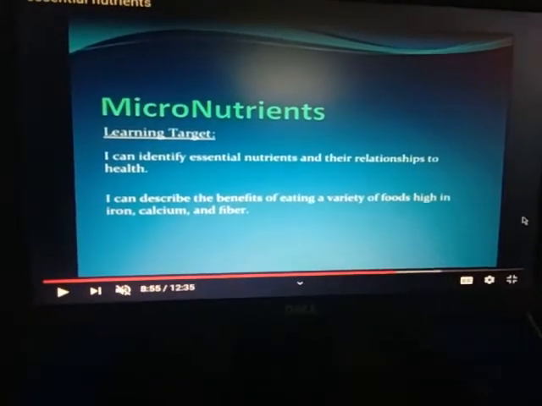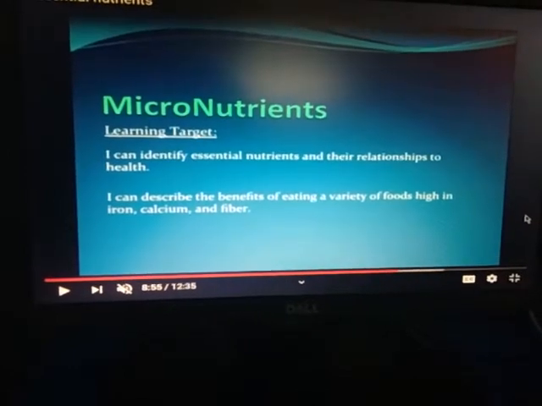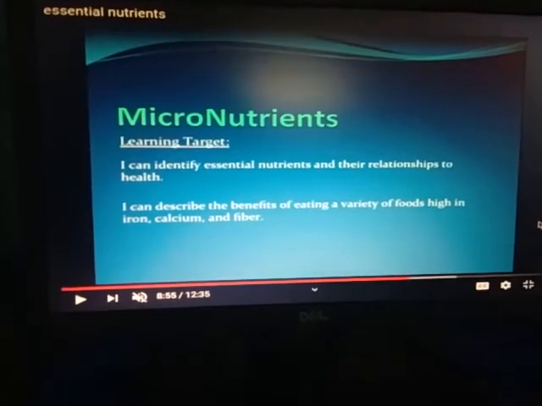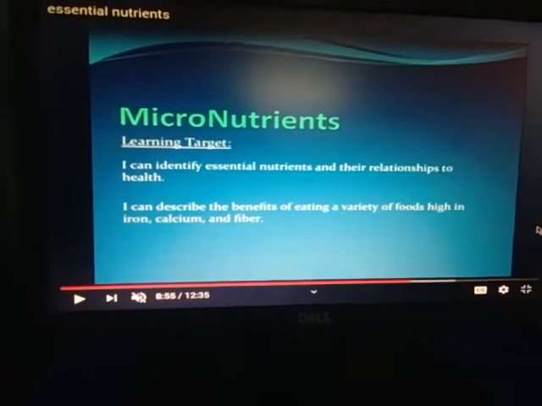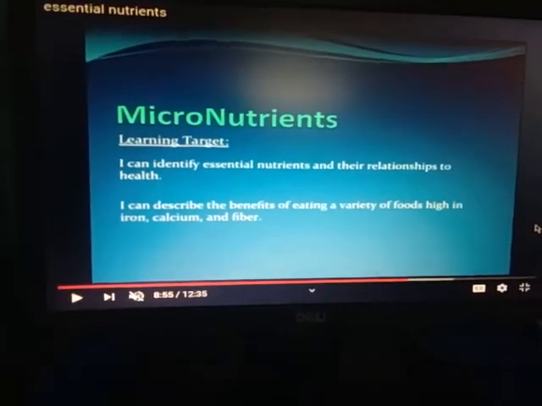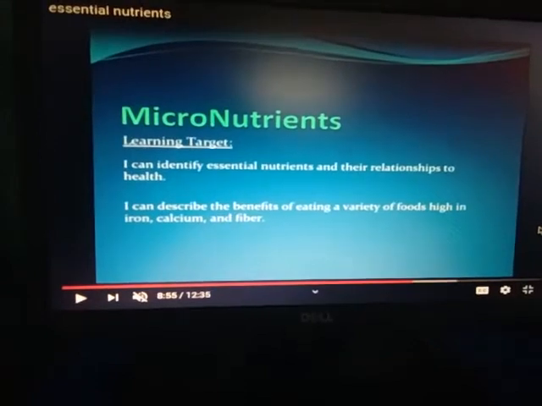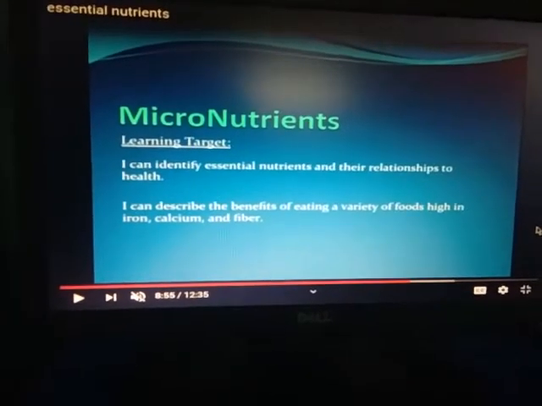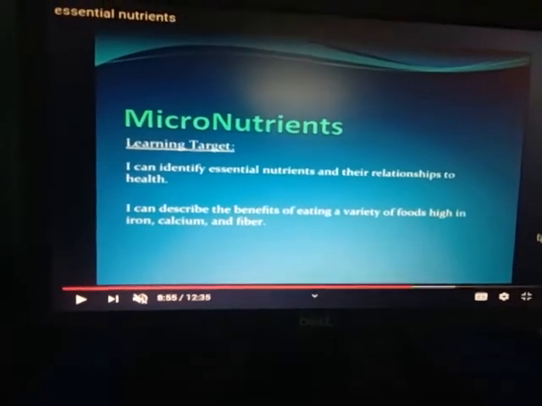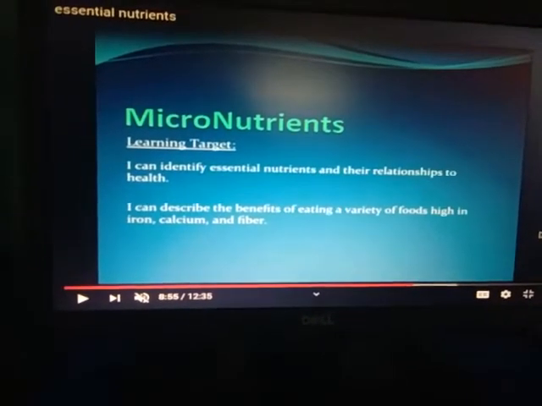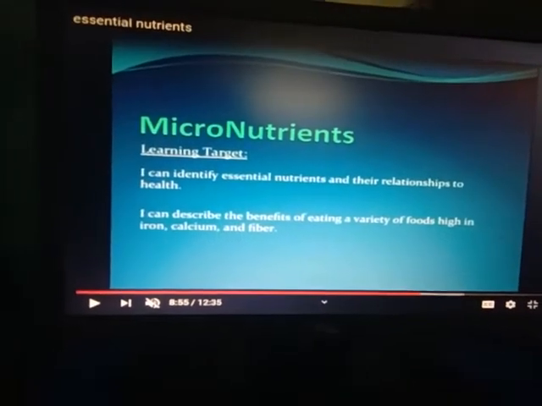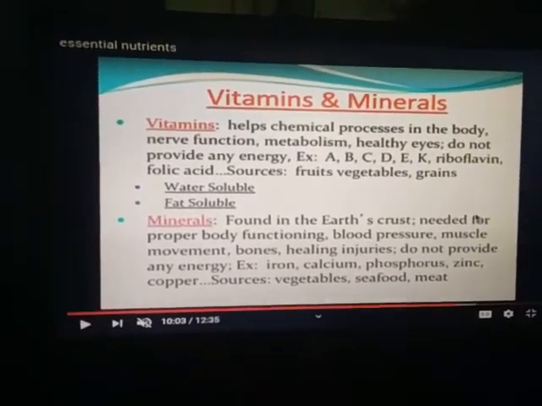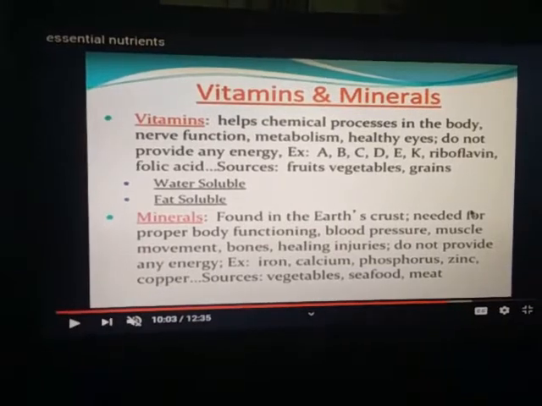Now the second category of nutrients is micronutrients. Those nutrients which are required in a small quantity by our body are called micronutrients. So the learning target here is: I can identify essential nutrients and their relationship to health. I can describe the benefits of eating a variety of foods high in iron, calcium and fiber. Dear students, now the micronutrients are here.